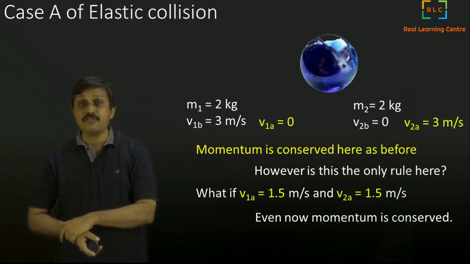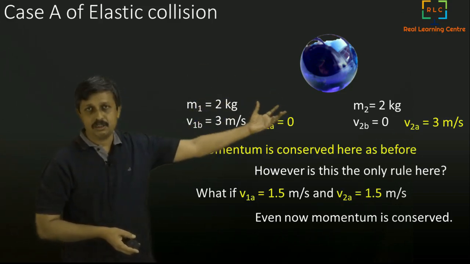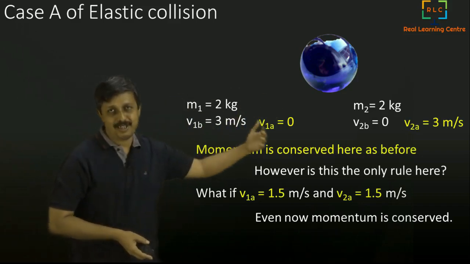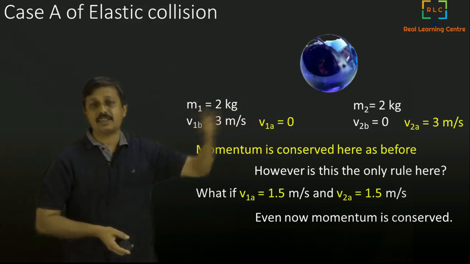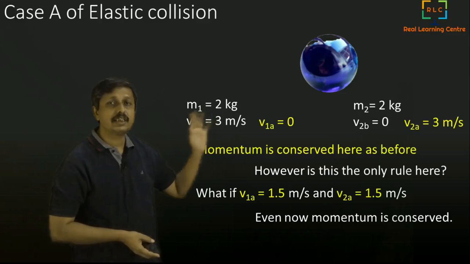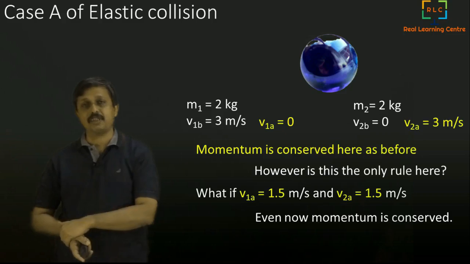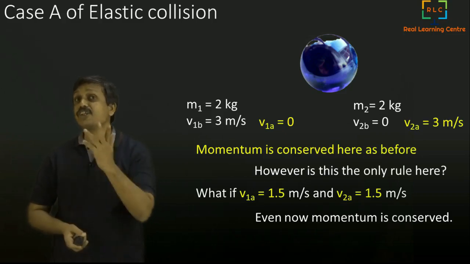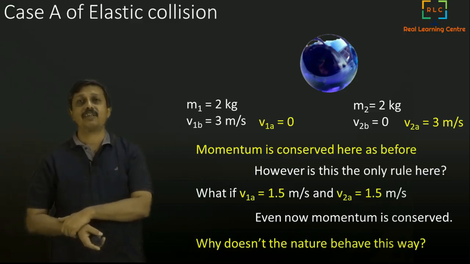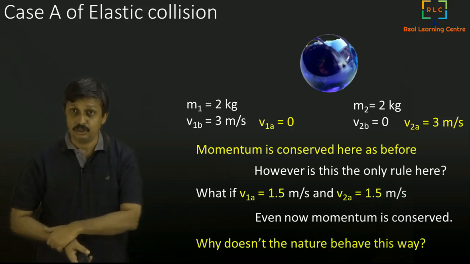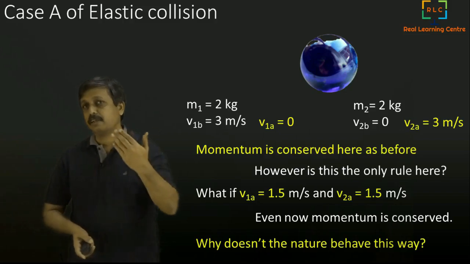What I mean to say is that when the ball went and hit the other, instead of giving all its momentum to the other ball, why did it not give half the momentum? Why did it give all the money from its pocket to the other guy? Why couldn't it give half, so that it can also go at half the speed and the second ball also goes at half the speed? Why did it not happen in nature like that? The question basically is, why doesn't nature behave that way?